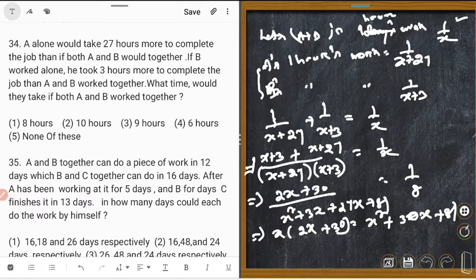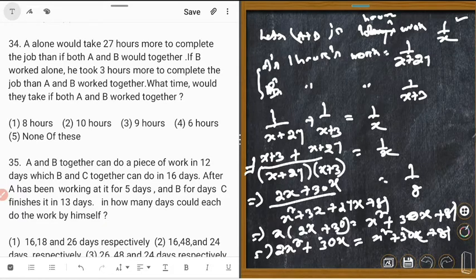So 2x square plus 30x is equal to x square plus 30x plus 81. So this one cancelled.